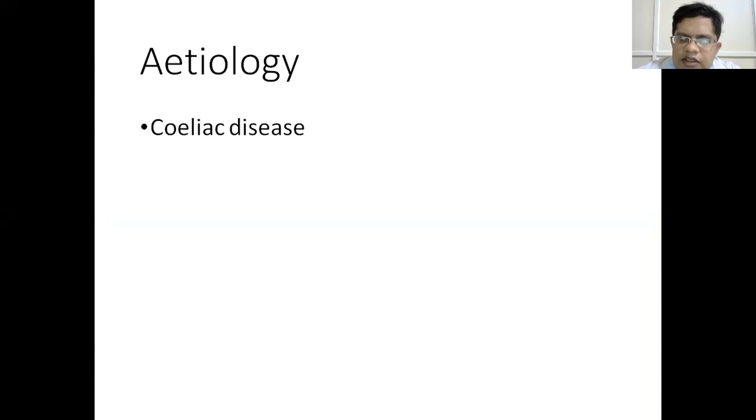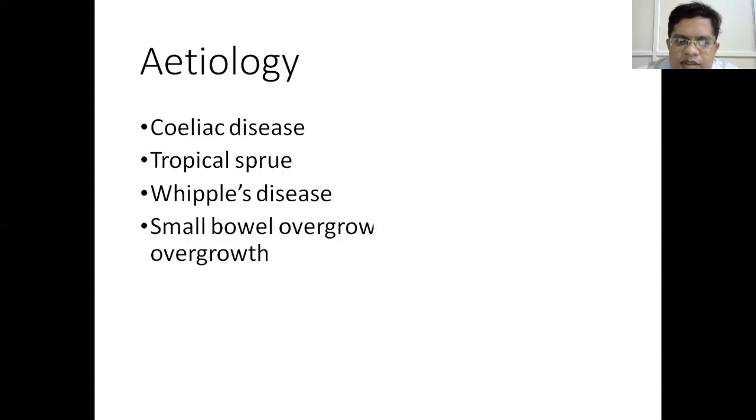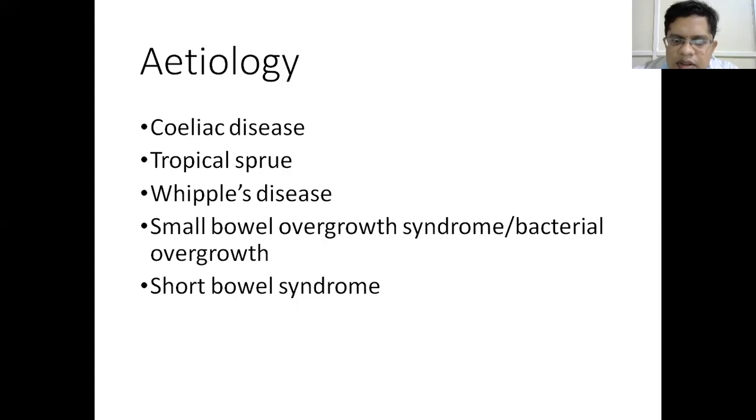So what are the etiologies of this malabsorption syndrome? There are various etiologies like celiac disease, tropical sprue, Whipple's disease, small bowel overgrowth syndrome or bacterial overgrowth, and short bowel syndrome. Let us discuss all the diseases one by one.